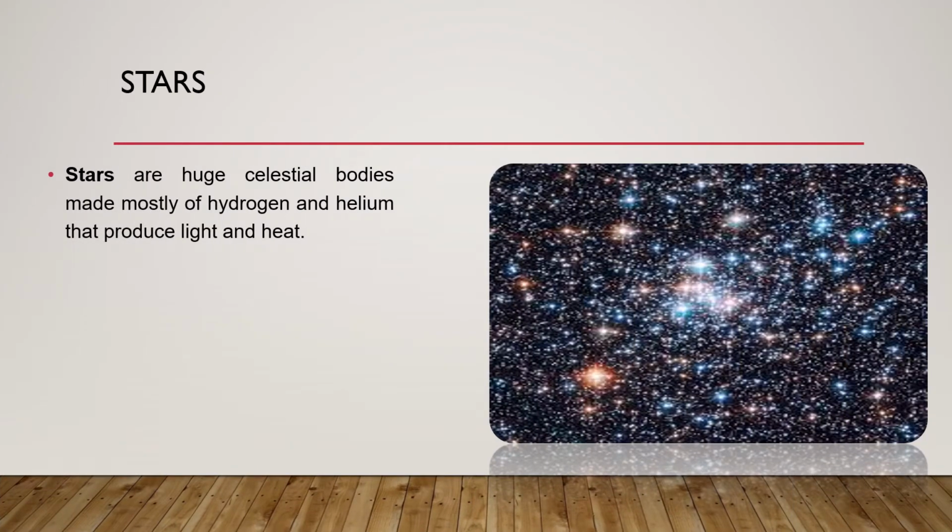Firstly, we will talk about stars. Huge balls of gases that can produce their own light are called stars. The sun is also a star. It looks so big because it is nearer to Earth. It is a giant ball of gases, mostly which gases? Hydrogen and helium. The sun makes life on Earth possible by giving us light and heat.